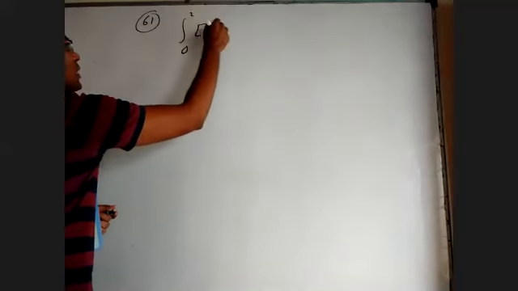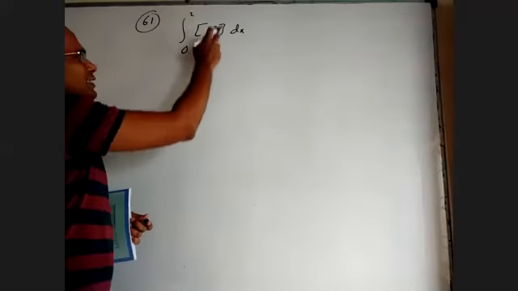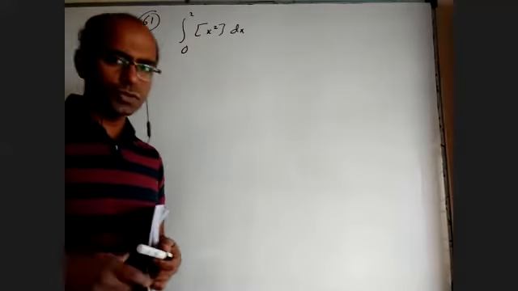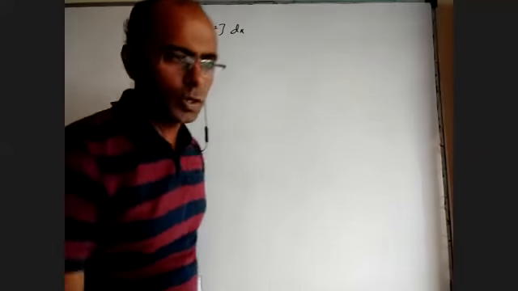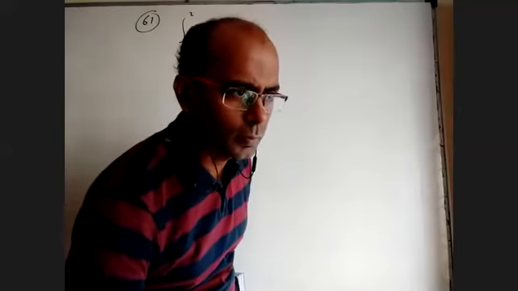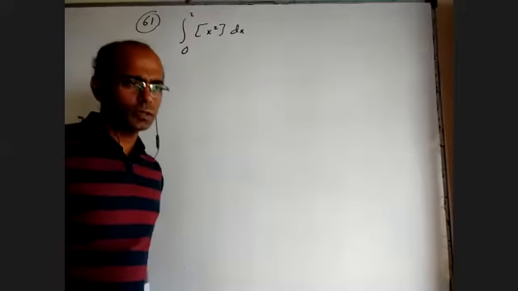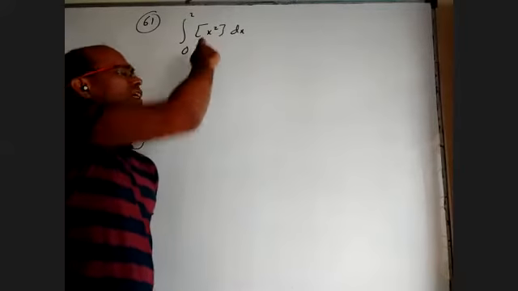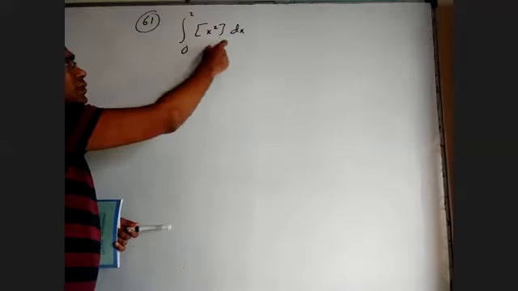So 61: integral from 0 to 2 of the integer part of x square dx. All of you know the integer part, the greatest integer function. You used it many times in functions in first year. If a number is between 1 and 2, the integer part is 1. If a number is between 2 and 3, the integer part is 2. If a number is between -3 and -2, the integer part is -3. Basically, among all the integers less than the number, the greatest one. I don't want to explain the details of that. But now, this will be sometimes 1, sometimes 2, sometimes 3.